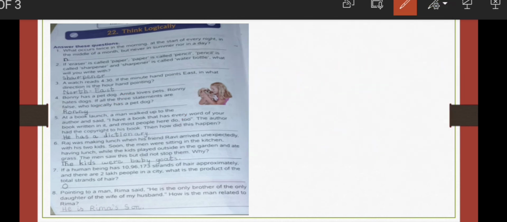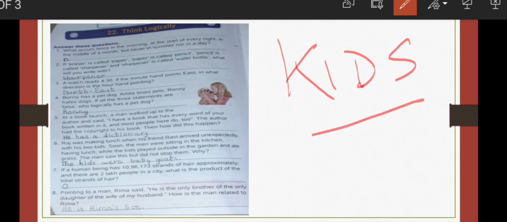Raj was making lunch when his friend Ravi arrived unexpectedly with his 2 kids. Please listen to the word properly: kids. Soon the men were sitting in the kitchen having lunch, while the kids played outside in the garden and ate grass. Obviously, if it's human beings, they will not eat grass, isn't it? But they had seen them eating grass. The men saw this but did not stop them.